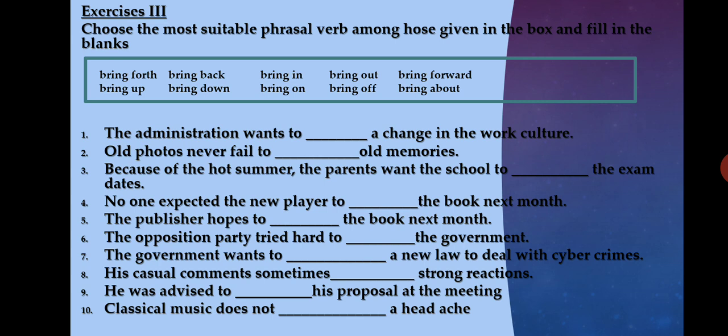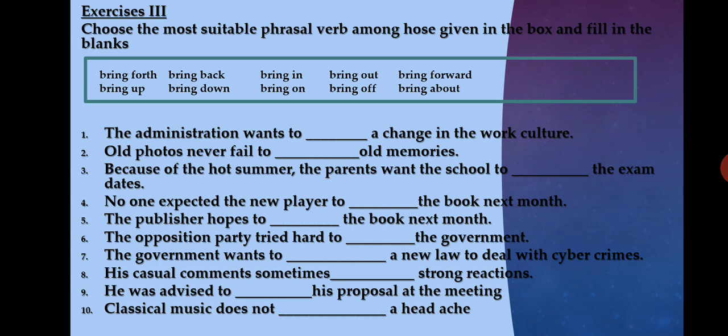Because of the hot summer, the parents want the school to dash the exam dates. What will you write here? You need a word or a phrasal verb which means that you arrange the exam to take place at an earlier date. Means, bring forward.